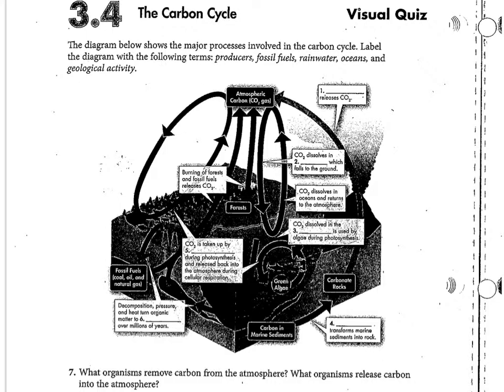So the first thing is to take a look at the instructions at the top. We need to first label the different parts of this carbon cycle. So we're going to label the producers, the fossil fuels, rainwater, oceans, and geological activity. Take a minute, pause the video, do that, and then unpause the video to check your answers.